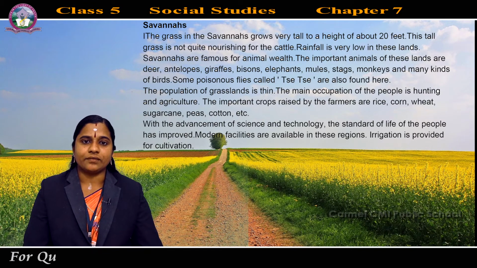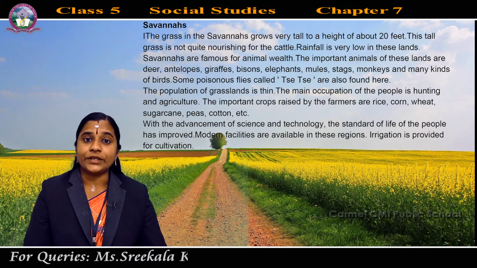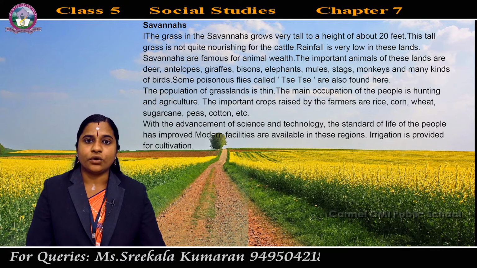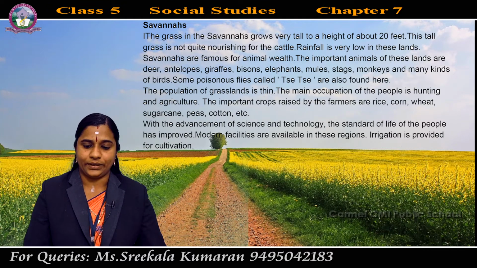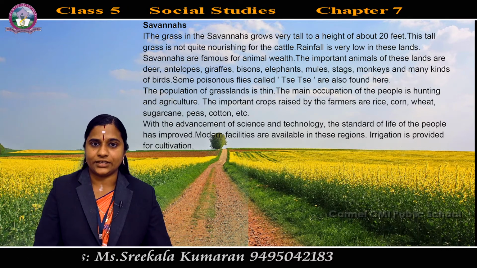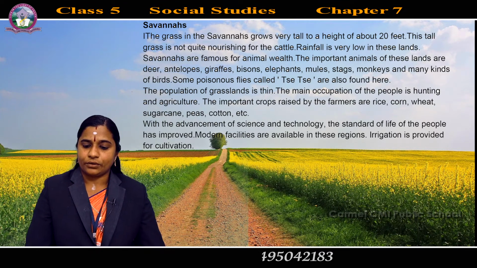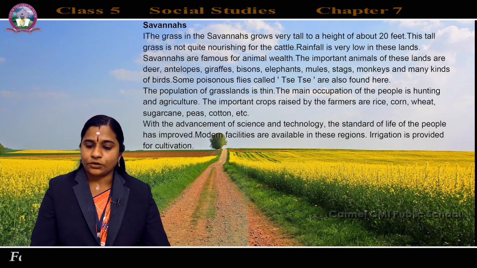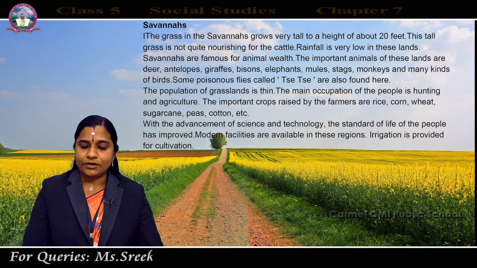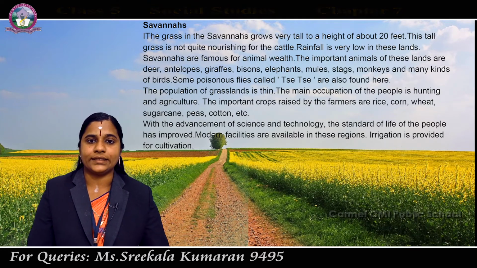The grass in the savannas grows very tall, to a height of about 20 feet. And this tall grass is not quite nourishing for the cattle. Nourishing means promoting growth. It never promotes growth of the cattle. And the rainfall is very low in these lands.